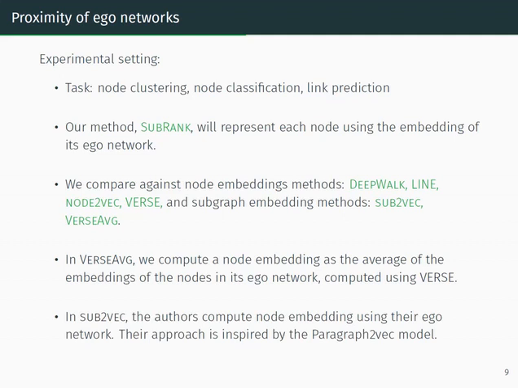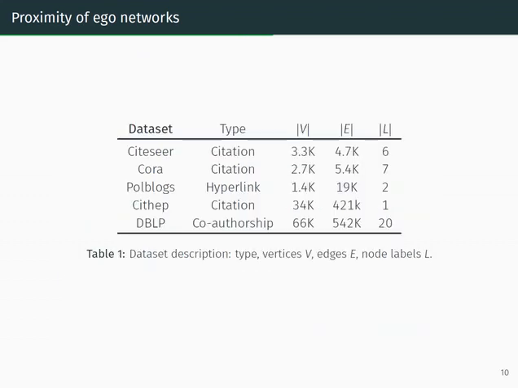Sub2vec is a subgraph embedding method that was proposed in the literature. This method will again compute node embedding using ego networks. The approach is inspired by the Paragraph2vec model. We validate our work on 5 datasets, as we can see here. The datasets have different number of communities, from 1 community to 20.